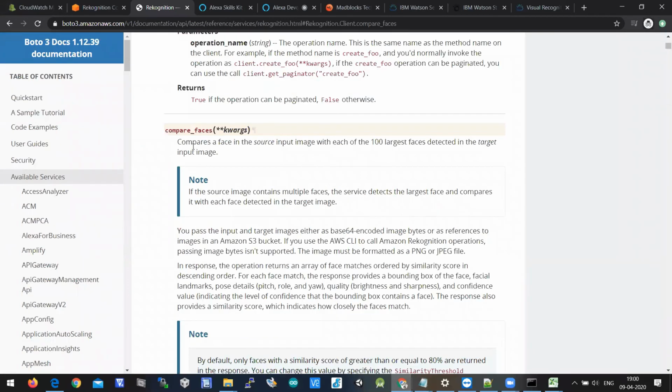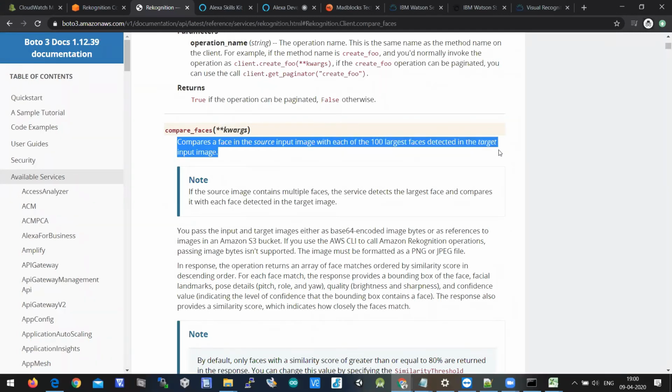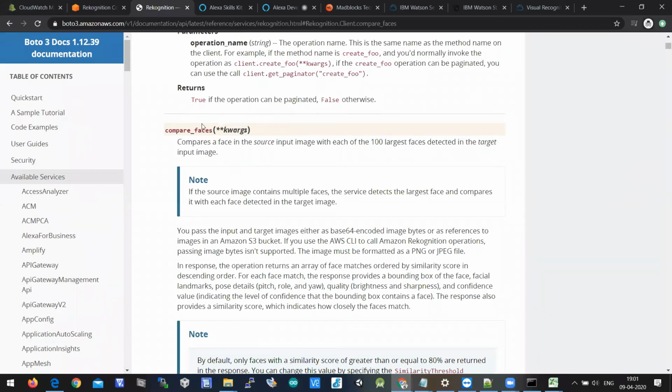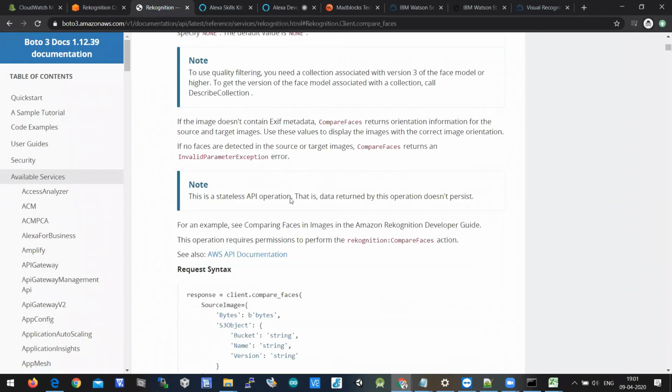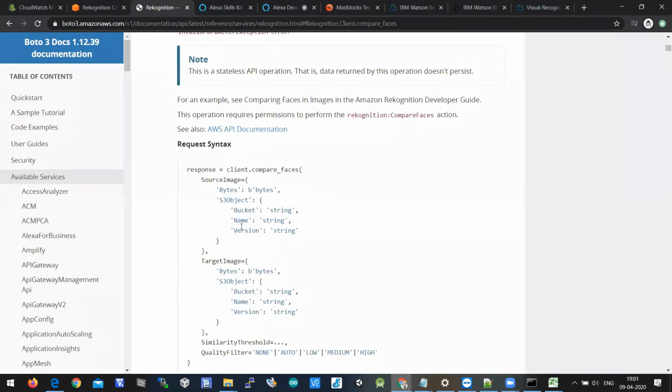So it says that compare_faces is an API which compares a face in the source input image with each of the largest faces detected in the target input image. So you need to pass the source input image and target input image to compare_faces, and thereby it can easily identify. So let's check how to do that. So there is a syntax here: client.compare_faces, with source image. So there is a keyword argument here. So hope you're aware of keyword arguments and positional arguments.